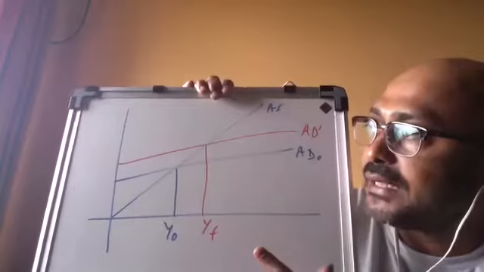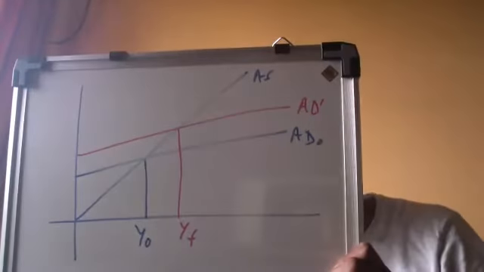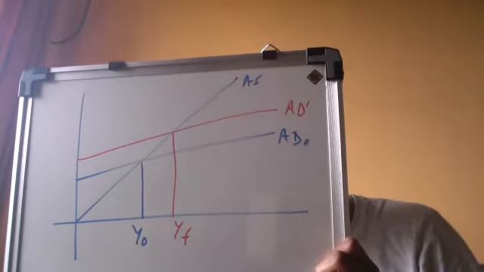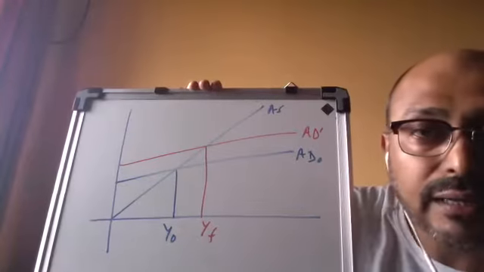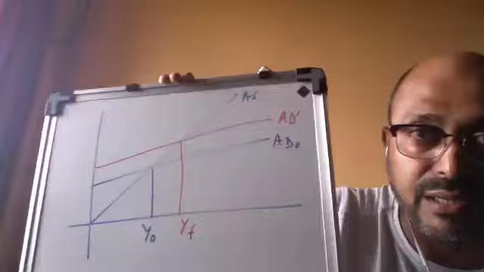This is what we are discussing. It is called the problem of deficient demand. So AD0 is deficient demand. AD0 is called deficient demand because it is not sufficient to achieve the full employment level.